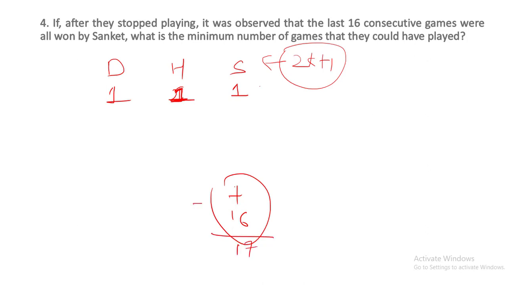In that case, Harshad should win 8 games. Okay, 8 games, 8 to the 16 plus 1, 17. Now let's see whether this is possible or not. See how it is happening now: 1-1-1. Okay, first 3 games 1-1-1, then next 8 Harshad and next 16 Sanket.